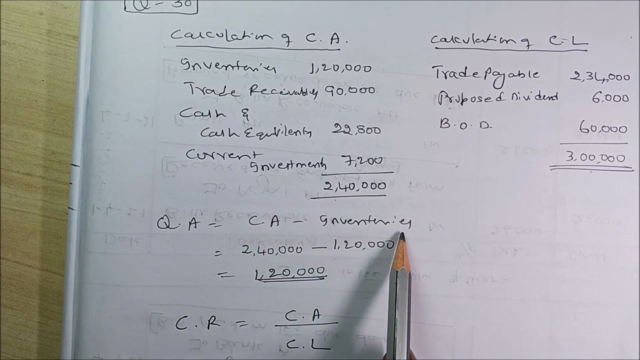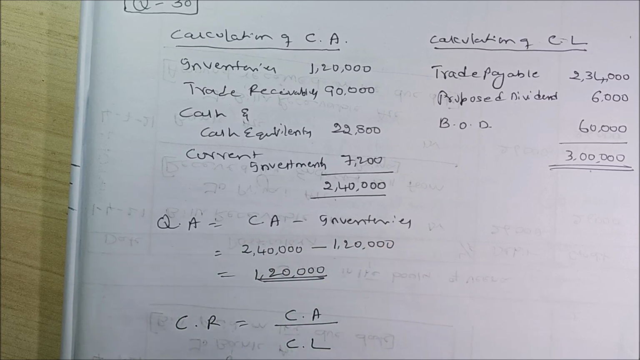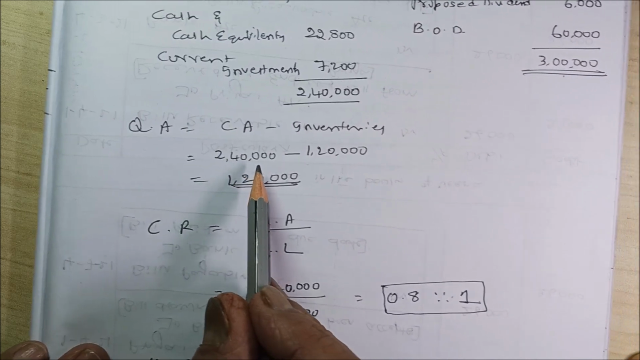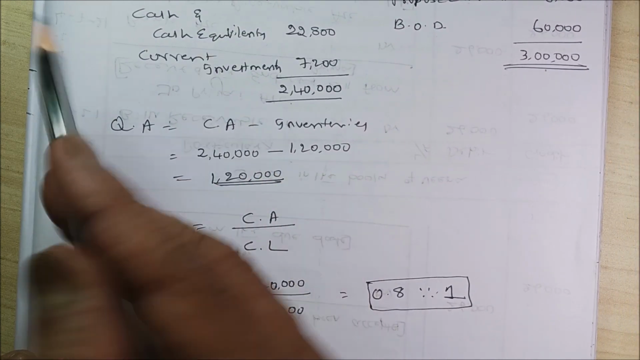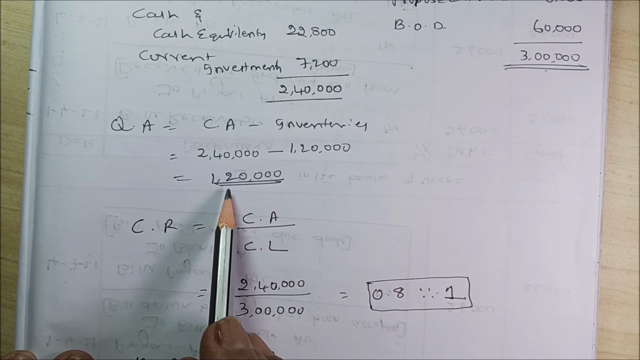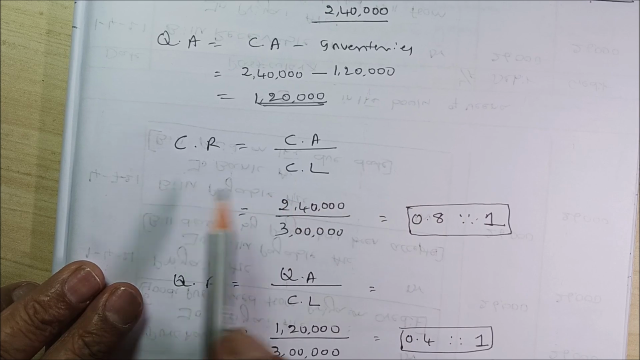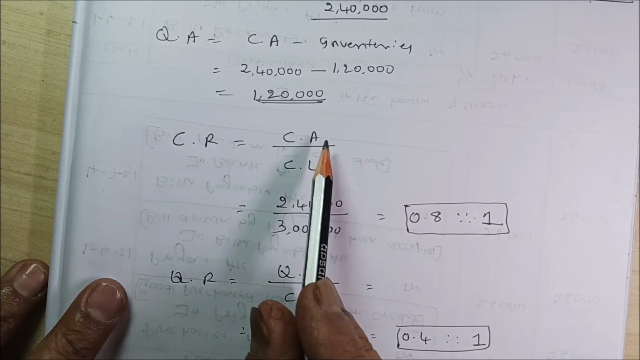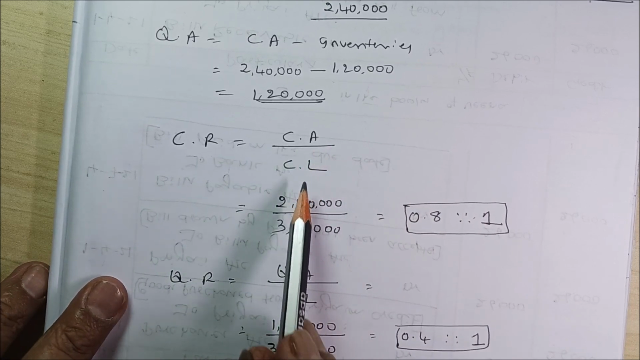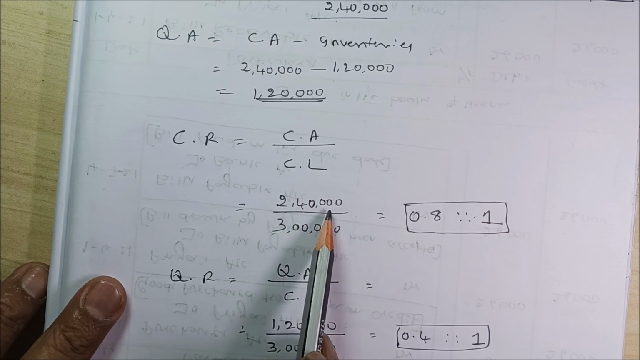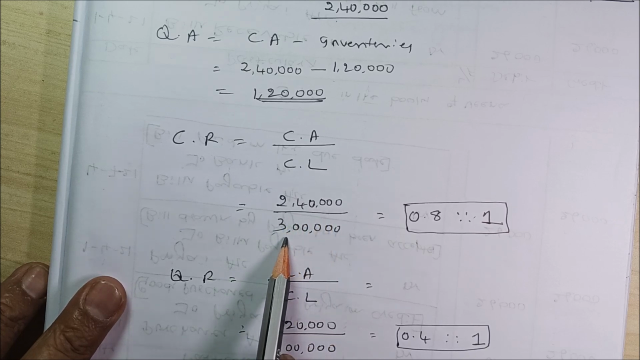Current assets minus inventories is what actually? Quick assets. So 2,40,000 minus 1,20,000. Take out that inventory, then you will get quick assets as 1,20,000. Then what you have to do? Apply only the formula. Current ratio is equal to current asset divided by current liability. Current assets is 2,40,000. Then current liability is 3 lakh.